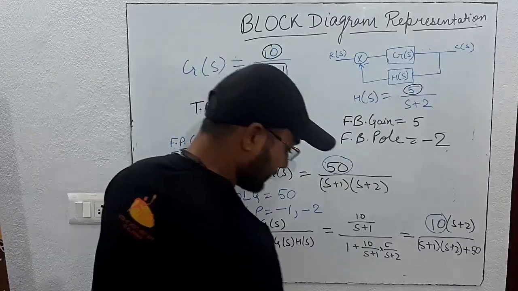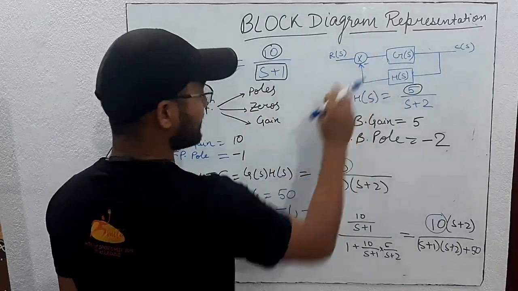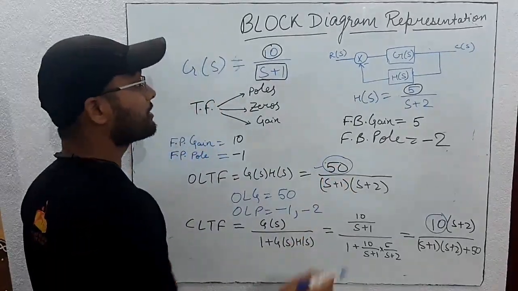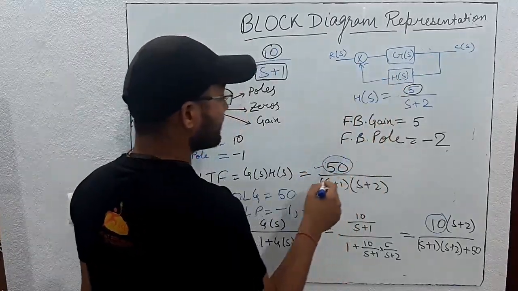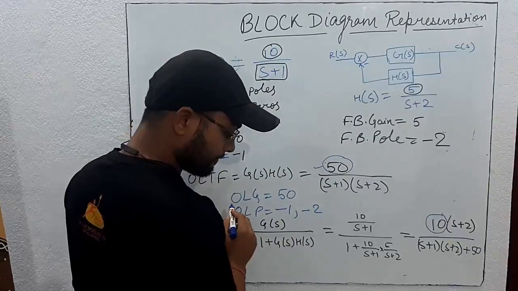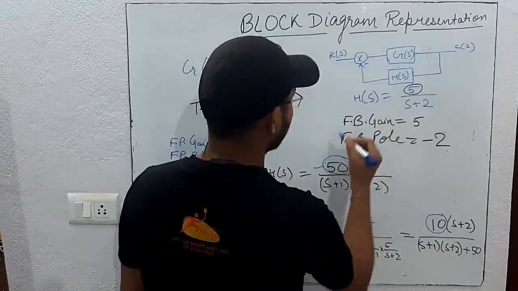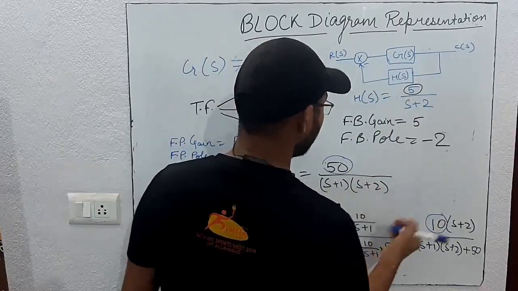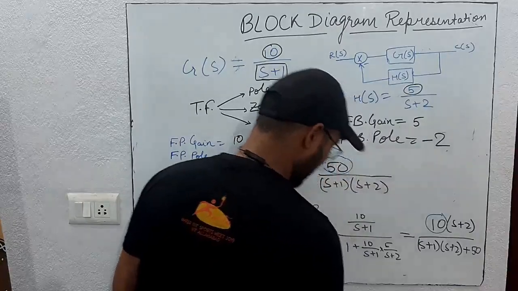Now, since this is negative feedback, the open loop gain is 50, which is positive. But when it is positive feedback, then the open loop gain will be negative. This thing you remember.